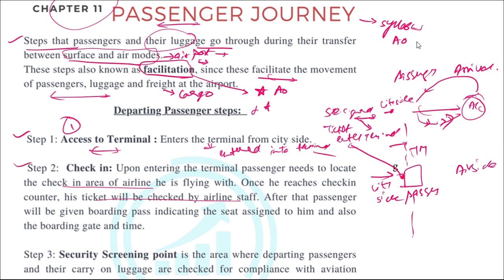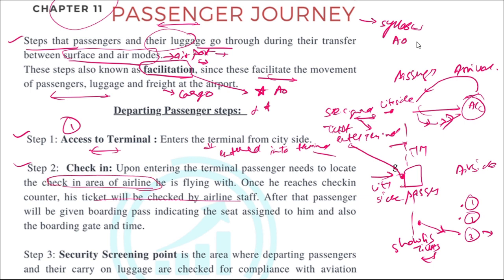Next step, now the passenger has come. In an airport there will be many airlines, let's say airline number 1, airline number 2, airline number 3. Let's say the passenger is traveling with airline number 3. Then he will go to the respective counter of that airline. Since he's traveling with airline number 3, he will go to airline counter number 3, and there he will show his ticket and take a boarding pass. So upon entering the terminal, the passenger needs to locate the check-in area of the airline, which is the check-in counter.